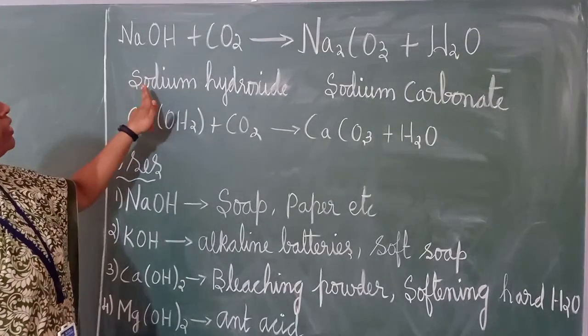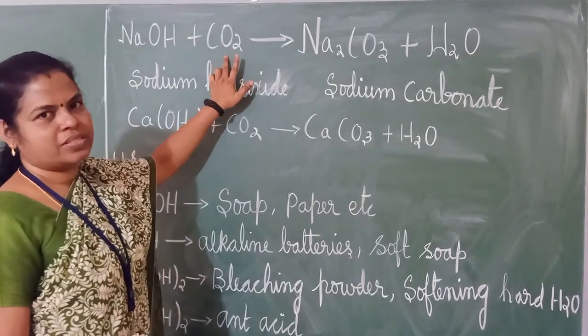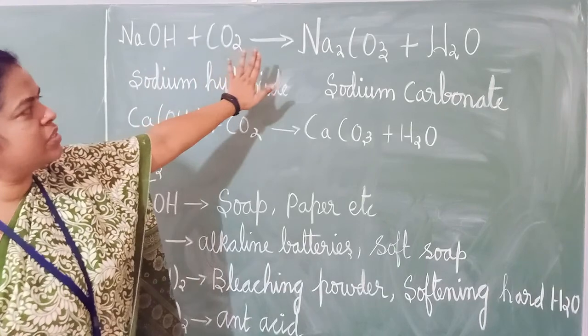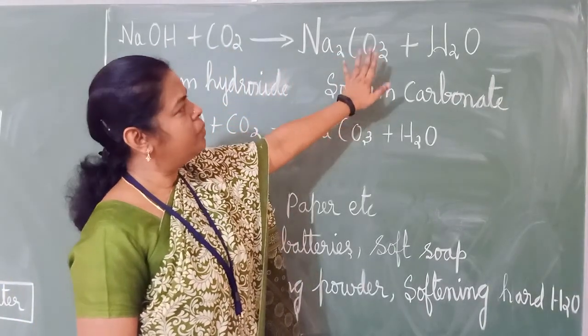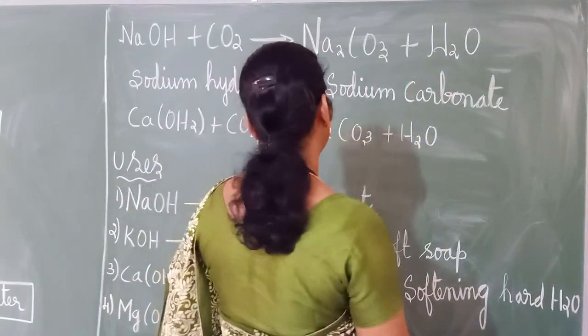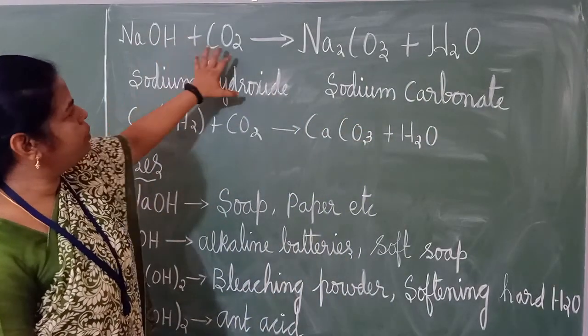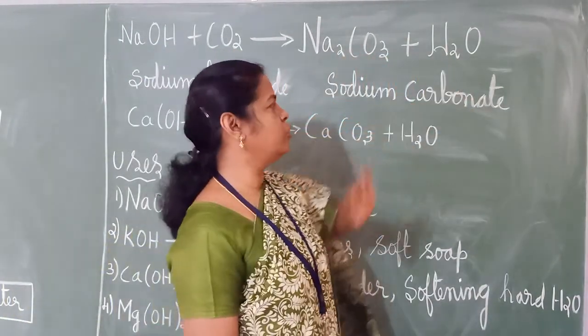Now sodium hydroxide, NaOH plus non-metallic oxide, that is carbon dioxide. Sodium hydroxide plus carbon dioxide gives sodium carbonate, Na2CO3 plus what should come out? Water. According to the formula, water should come out. So, sodium hydroxide plus carbon dioxide gives sodium carbonate plus water.